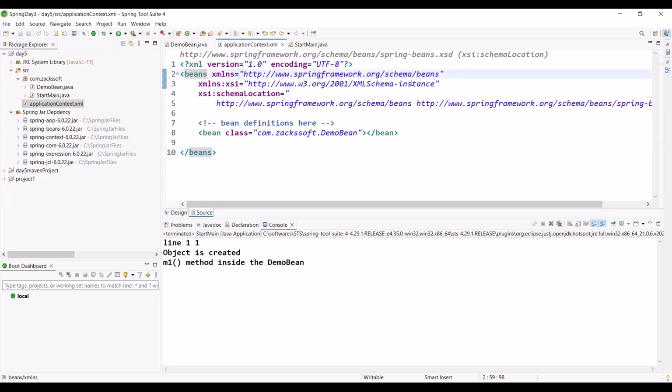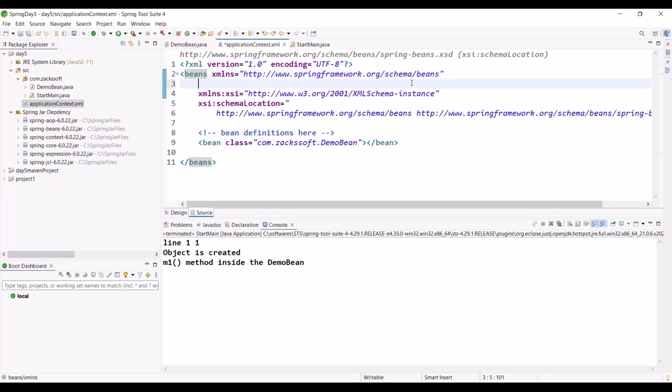How to write any namespace in Spring? Simply xmlns, then a colon, then any name, for example context. I want to use context, so you can use any name. Let me copy up to now, Control C, and Control V, and the name is context. The name is context, nothing more than this. This is one namespace.